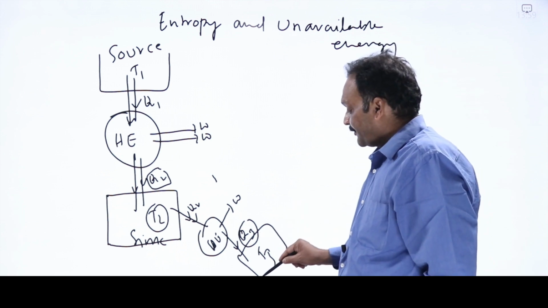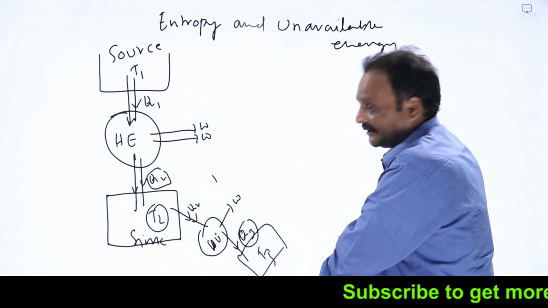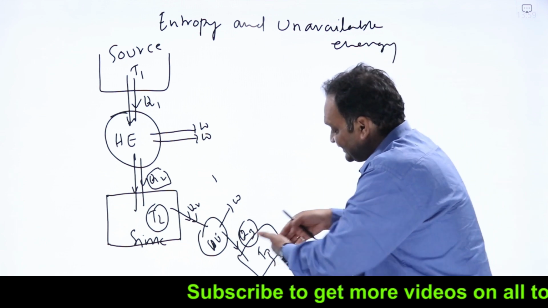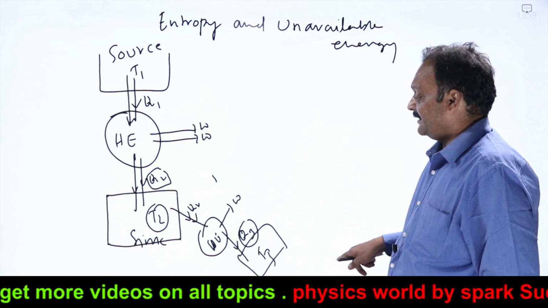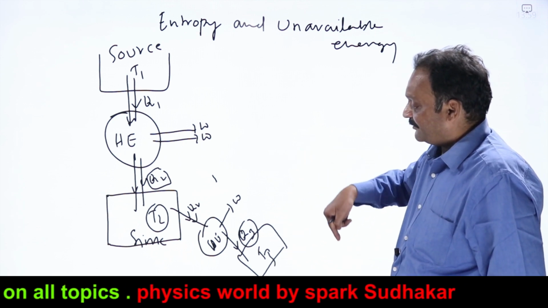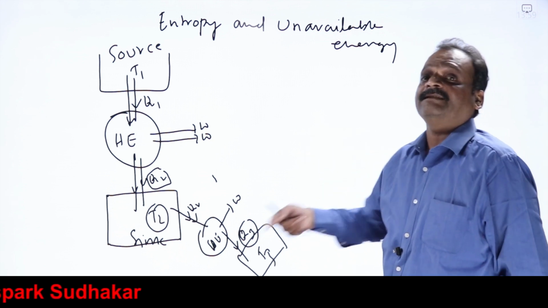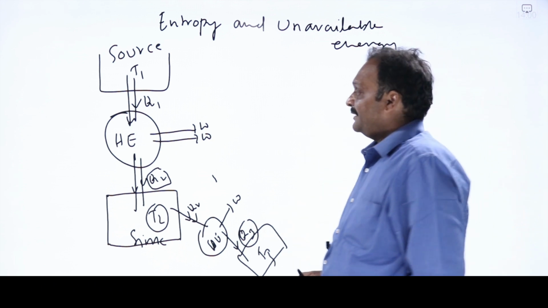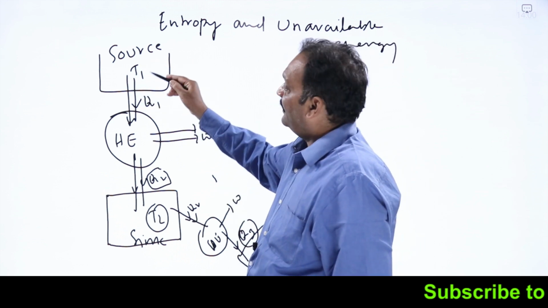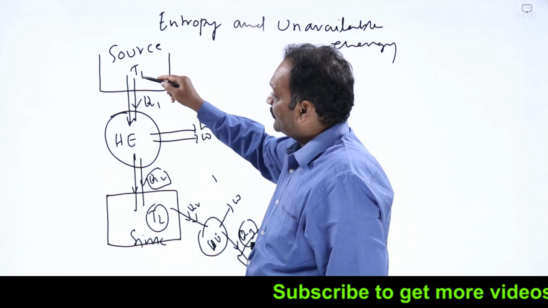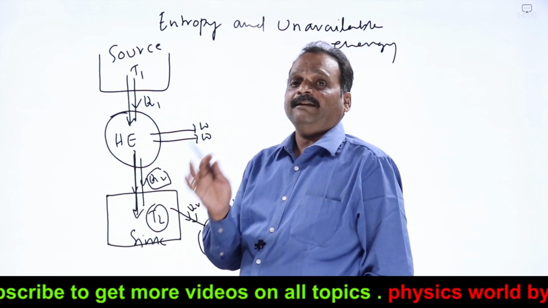If I want Q3 also to be converted, I have to find a still lower temperature, something like T4 less than T3, and operate another heat engine between T3 and T4. Then the amount of heat rejected into that sink at lower temperature T4 becomes unavailable energy, like that. Whenever a heat engine runs, we are able to take heat from the source only. Whatever it is, the heat rejected into the sink always becomes unavailable energy.